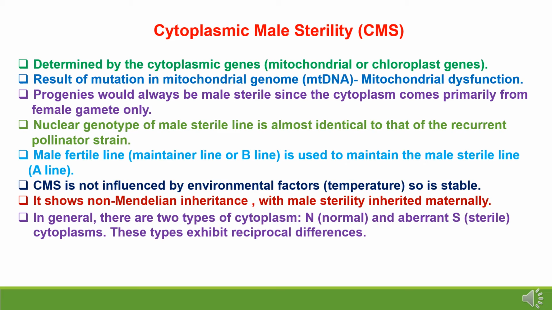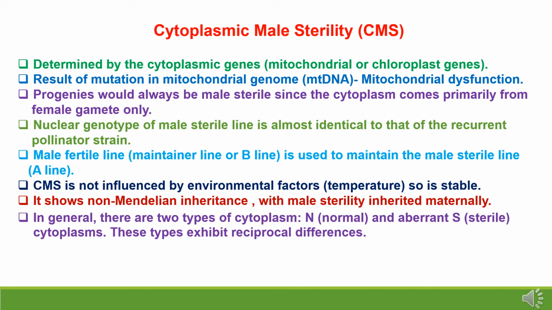Cytoplasmic male sterility, CMS lines. Cytoplasmic male sterility is determined by the cytoplasmic genes, which are mitochondrial or chloroplast genes. The result of mutation in the mitochondrial genome, mtDNA, is known as mitochondrial dysfunction. Progenies would always be made sterile since the cytoplasm comes primarily from female gametes, and the nuclear genotype of the male sterile line is almost identical to that of the recurrent pollinator strain.